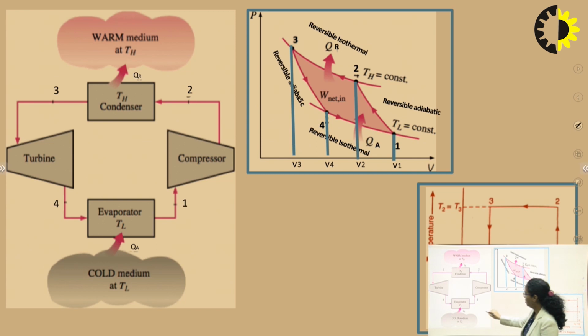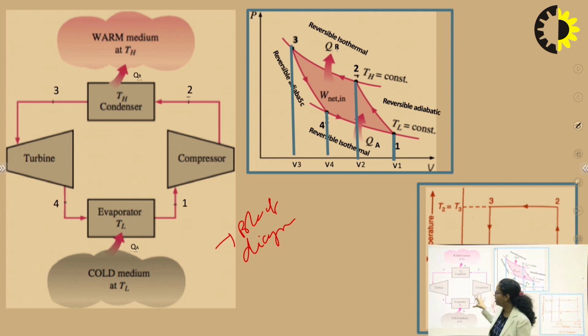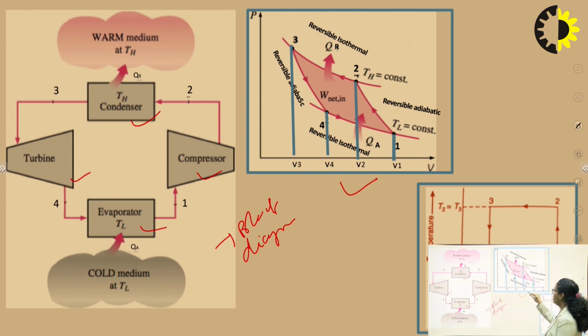This is the block diagram where we talk about the components of the reversed Carnot cycle. It has 4 components. Number 1, compressor. Second is condenser. Third is turbine, and last one is evaporator. So these are the basic components of the reversed Carnot cycle. And this is the PV diagram, between pressure and volume, and then the TS diagram, that is temperature and entropy. First, we will understand the block diagram of the reversed Carnot cycle.